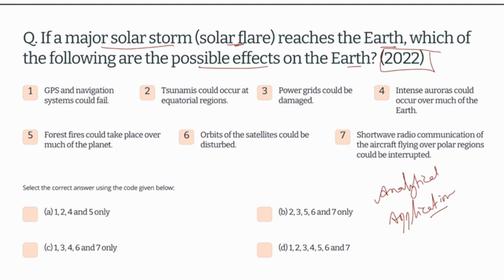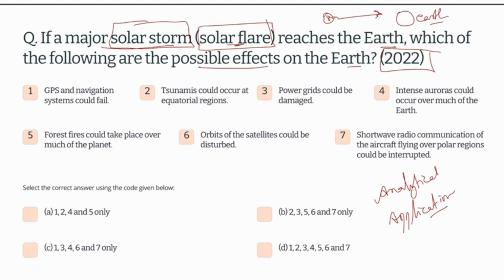We already know what a solar storm or solar flare is. Solar flares are electromagnetic charged particles emitted by the sun towards any planet or its surroundings, and they reach the earth also.